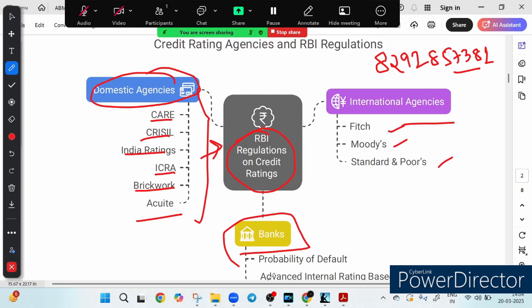So they rely on these ratings to estimate the probability of default, PD, right? The chance that a borrower might fail to repay. Additionally, under RBI AIRB, what is AIRB? AIRB full form is Advanced Internal Rating Based Approach. I think you know about it.